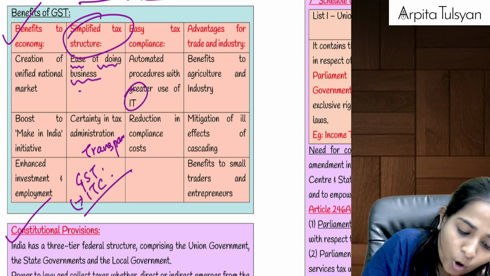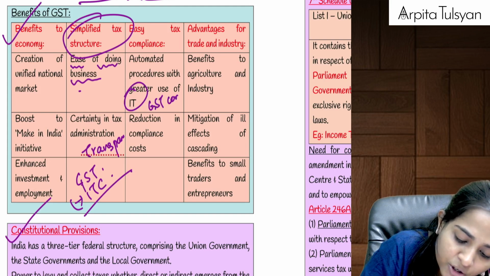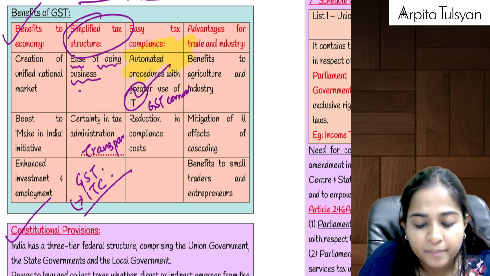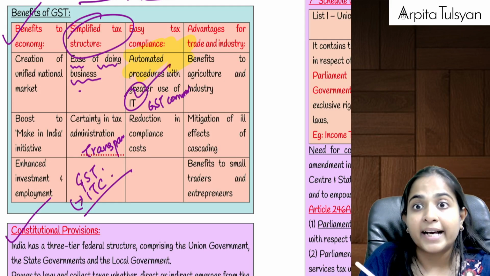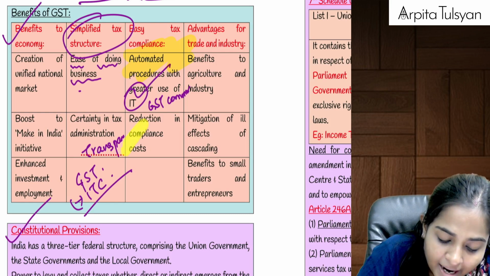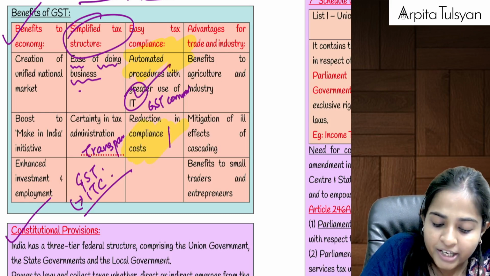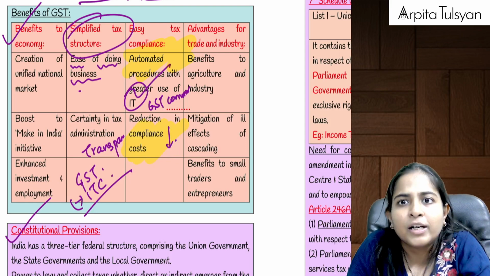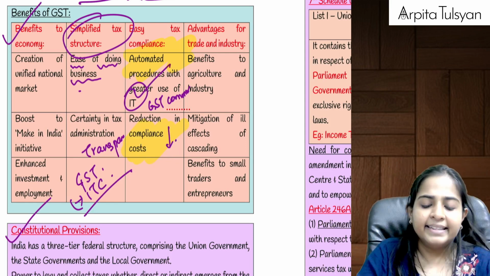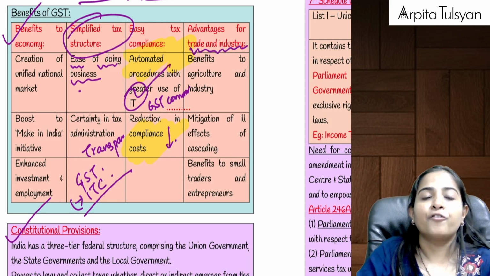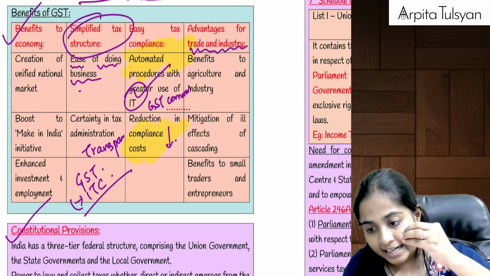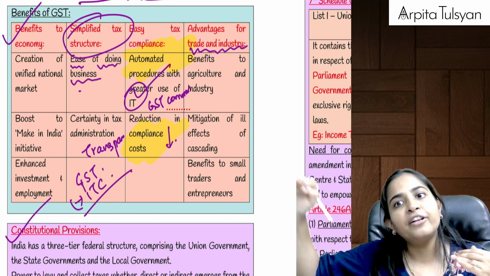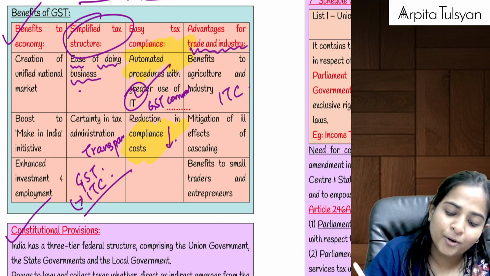So this has become simple. And because of the GST common portal and the use of information technology, most things have become automated. So it has again become simple from the taxpayer's point of view, and because of that, the compliance cost has gone down. The work which was earlier done by 5 employees can now be done by 2 employees only, right? And then from the agriculture sector to the tertiary sector, that is the service sector, everyone has benefited